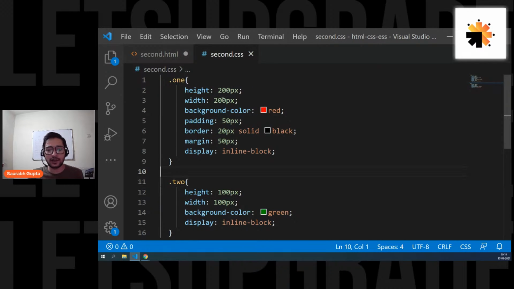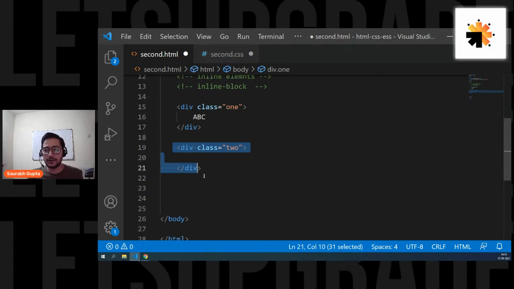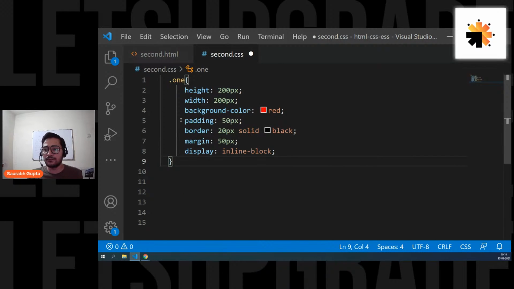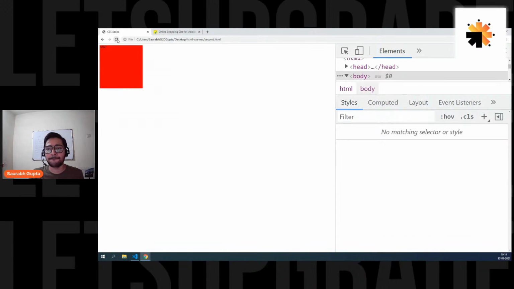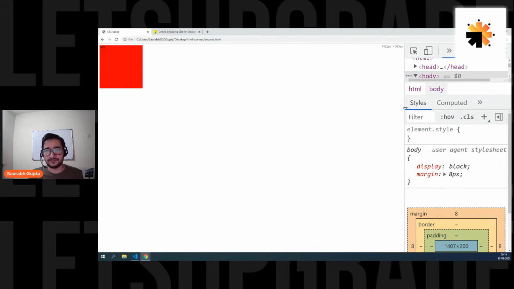So for now, guys, let's remove this element. We don't need the second element. And let's also remove the padding, border, and margin. I don't want all of this. Okay, I'll keep the display in block. I always want this, so I'll keep it. But I don't want the padding, border, margin, everything. Actually, not flex. We're going to talk about the different measurements like pixels.